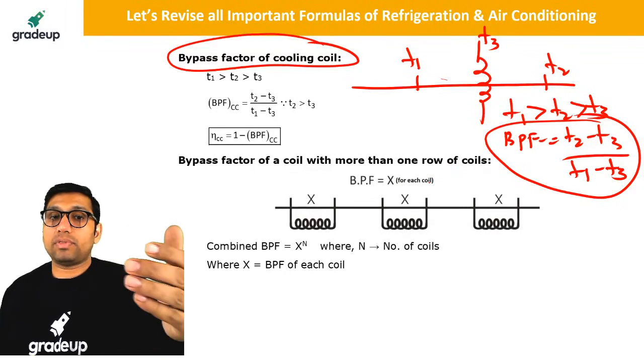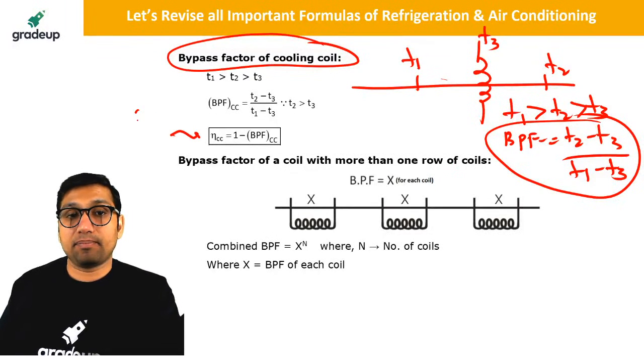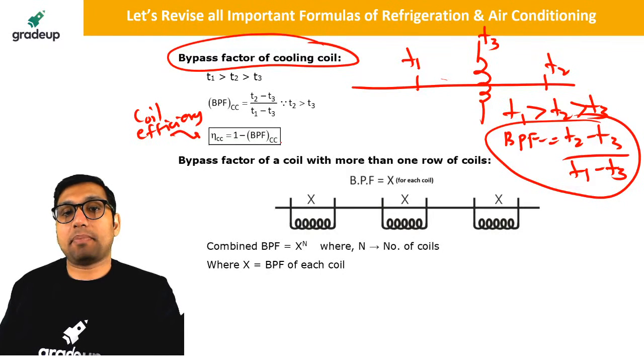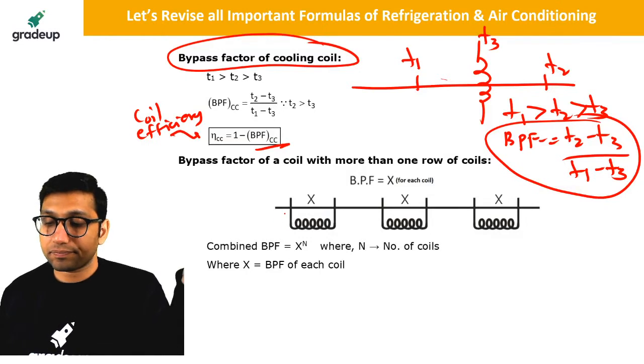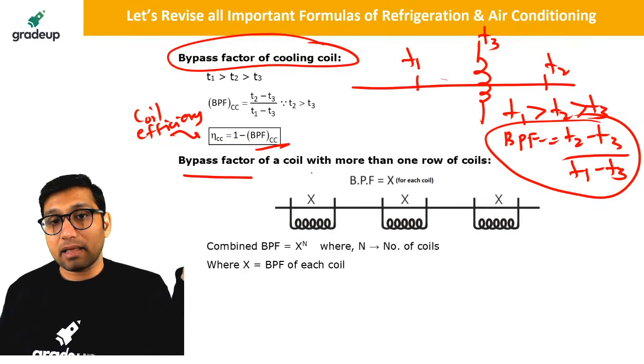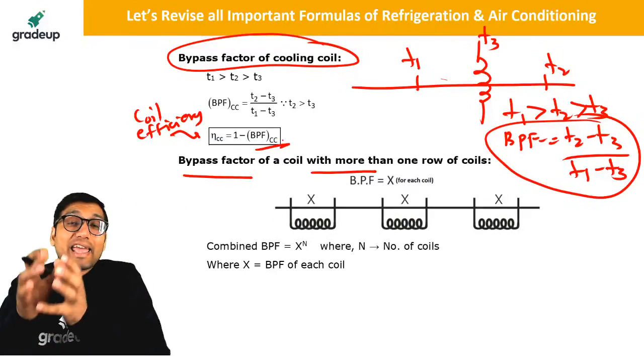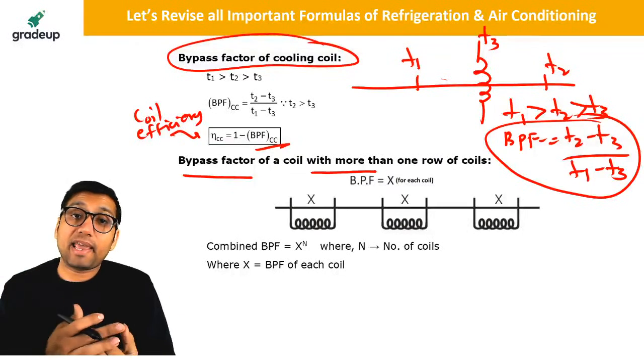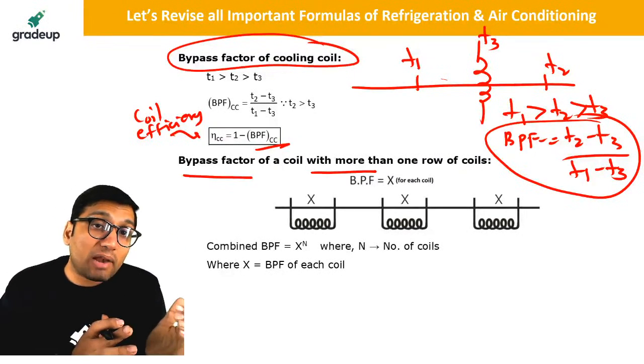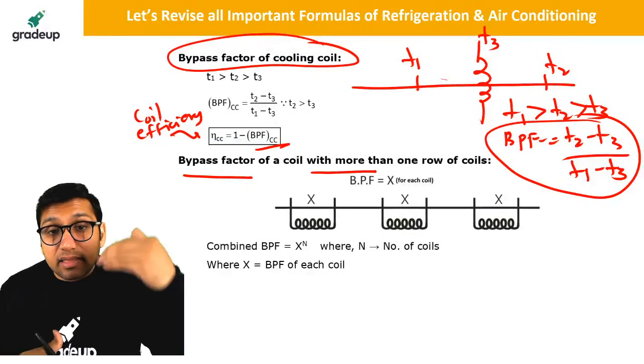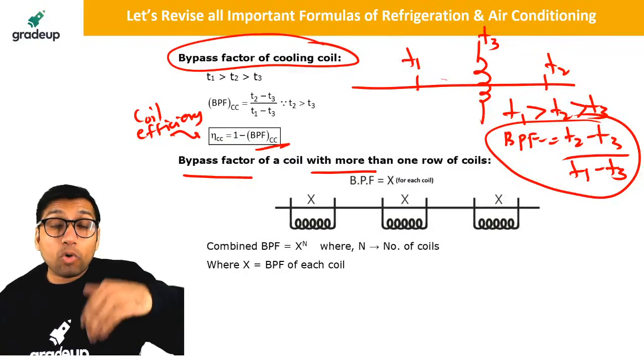And same here, we'll be using the term called coil efficiency. Coil efficiency or contact factor will be equal to 1 minus bypass factor. Now the term called bypass factor of more than one coil. Suppose that in the air conditioner, in the HVAC application, we are not using a single coil, we are using more than one coil. In that situation, what will be the bypass factor of more than one coil?